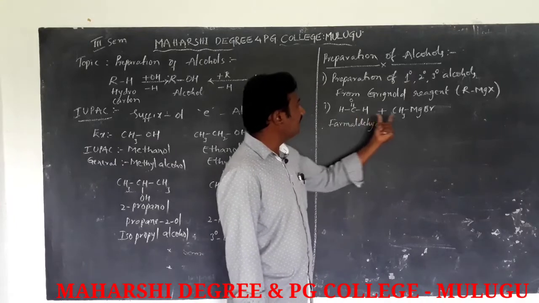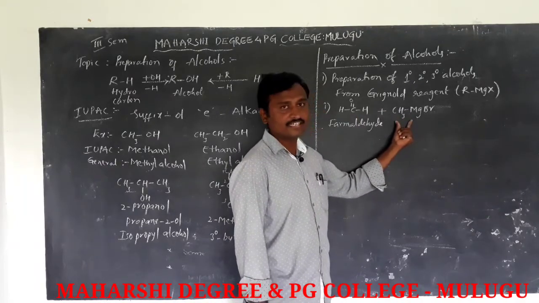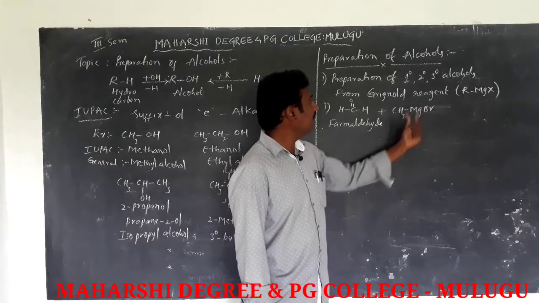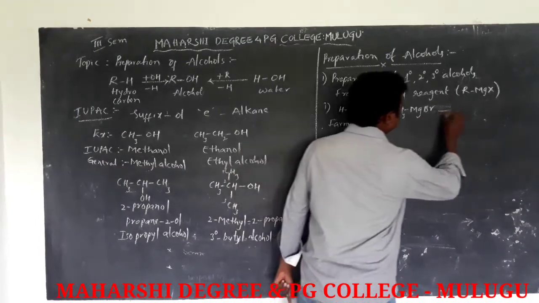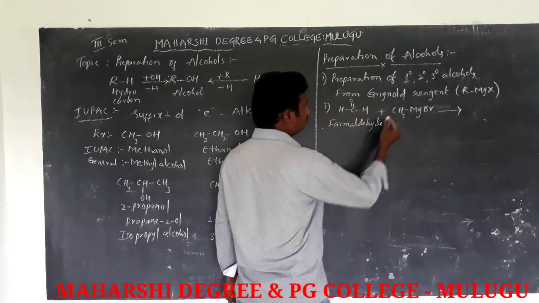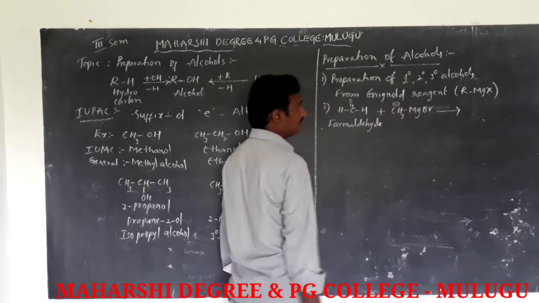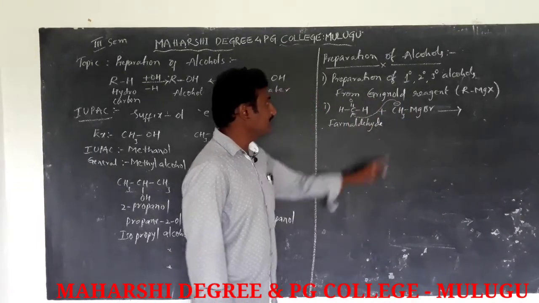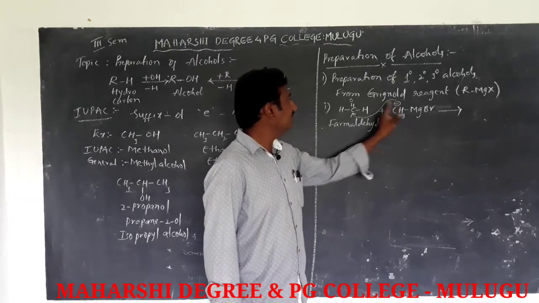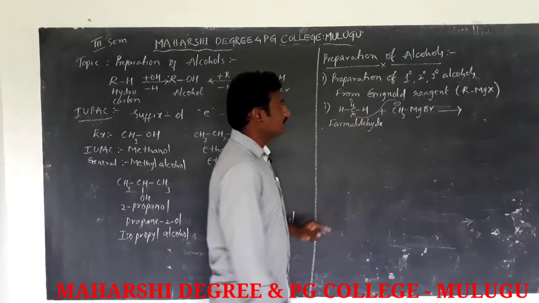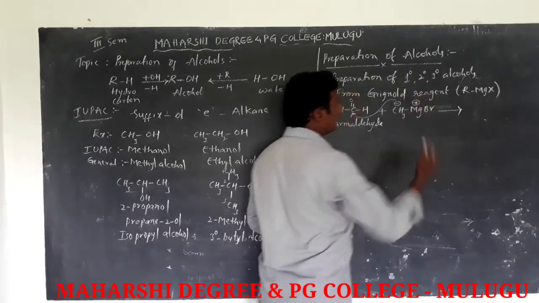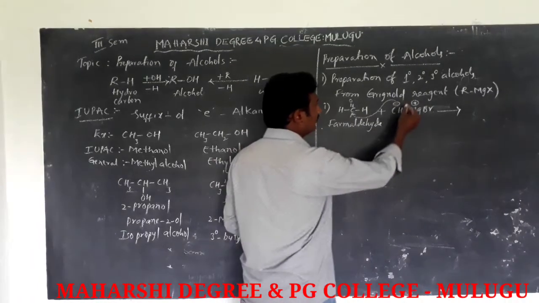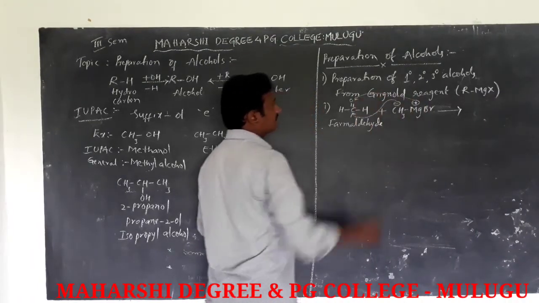The formaldehyde reacts with the Grignard reagent, here methyl magnesium bromide. In the reaction, the methyl carbanion attacks the carbonyl carbon, and the magnesium bromide cation, the electrophile, attacks the oxygen.